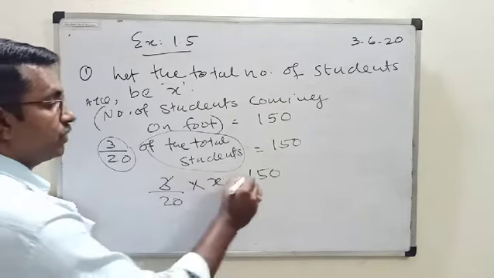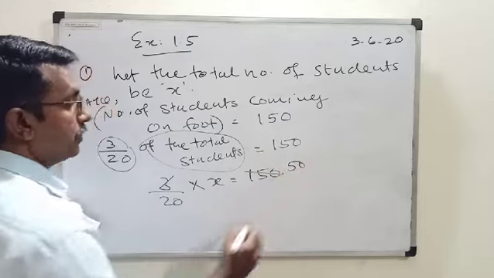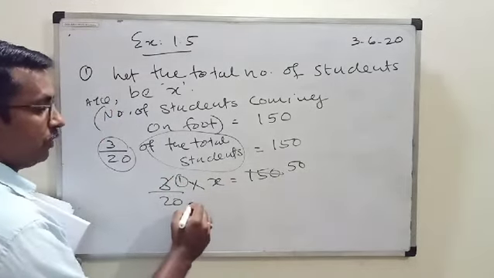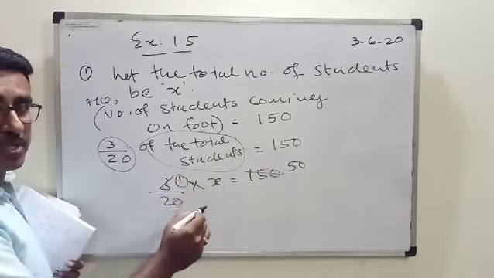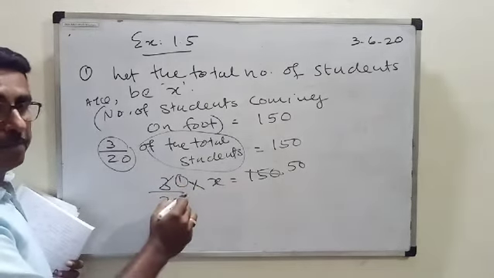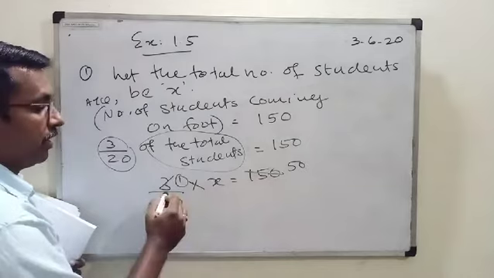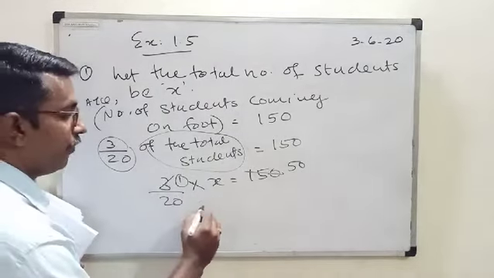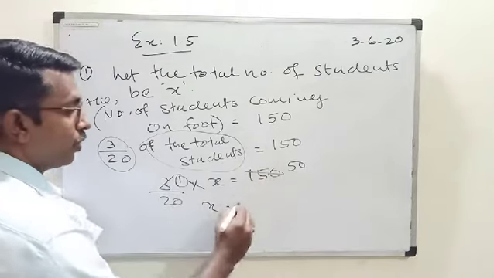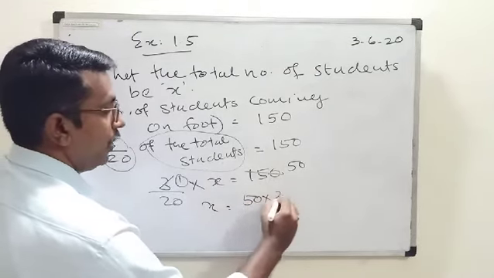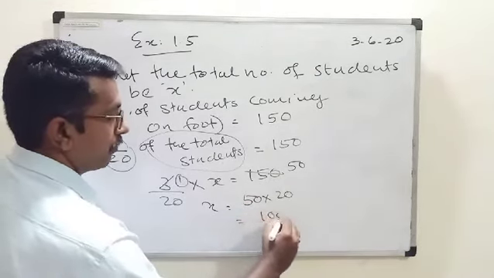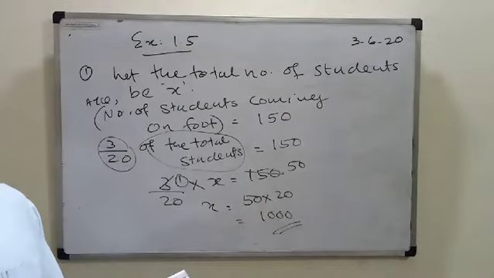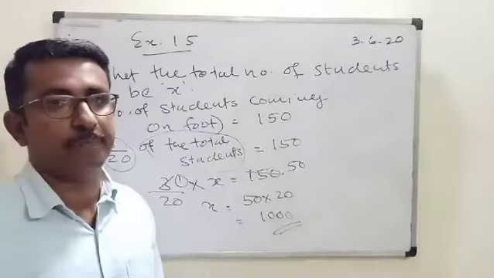We can cut these two. How many times? 50 times. So this is 1. Then these two we will cross multiply. This type of calculation you should study properly. Okay, very important for you. You see this cutting 150 and 3, we can cancel 50 times. Therefore x is equal to these two, you cross multiply 50 into 20. How many students? There are 1000 students in the class, in the school.